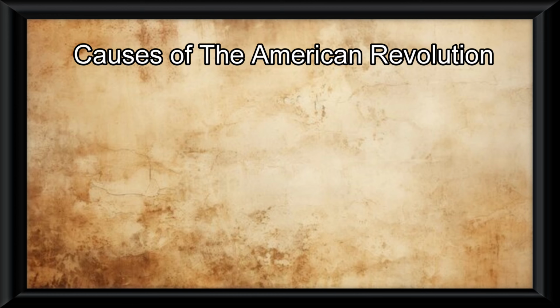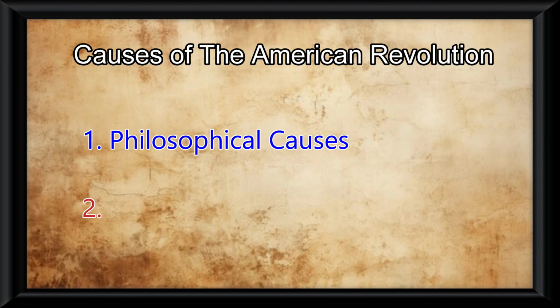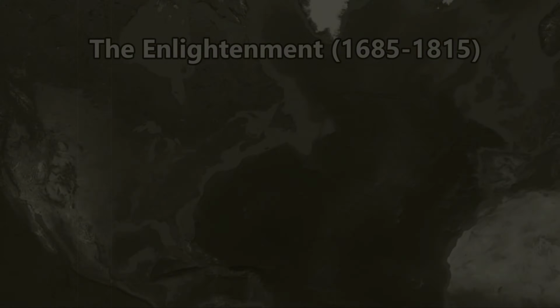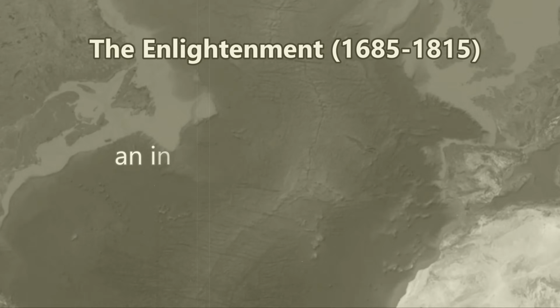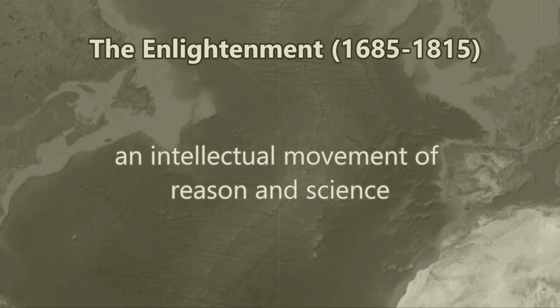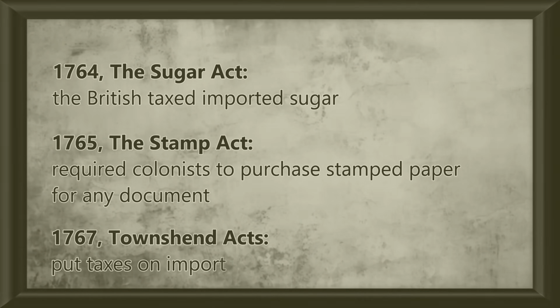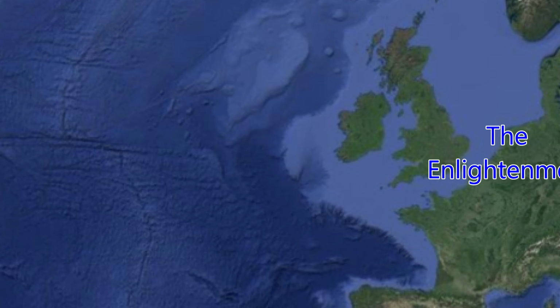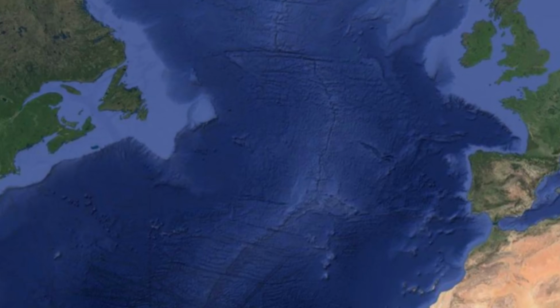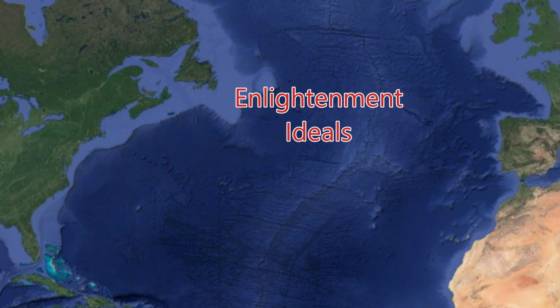The American Revolution's causes lead into two fields of thought: philosophical and direct causes. This video is on the philosophical causes. If you remember back in Unit 2, I said the Enlightenment also started in Europe, which was an intellectual movement of reason and science. This would have a heavy influence on colonists later when the revolution would start. Around the same time all these taxes are being imposed by the British, the Enlightenment is running rampant through Europe. And because of the Atlantic world, these Enlightenment ideals get spread to the British colonies.